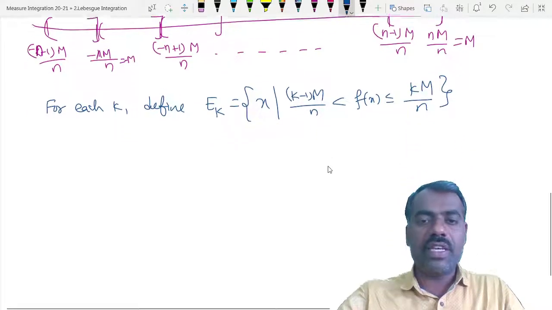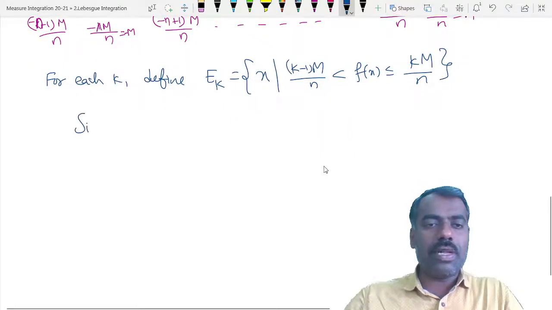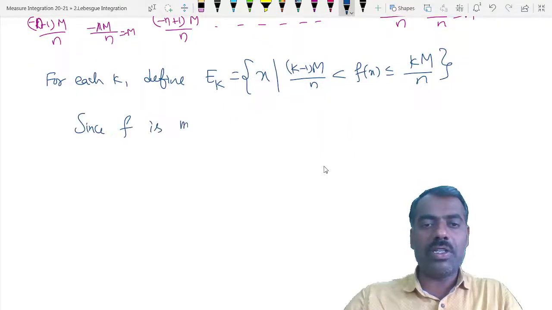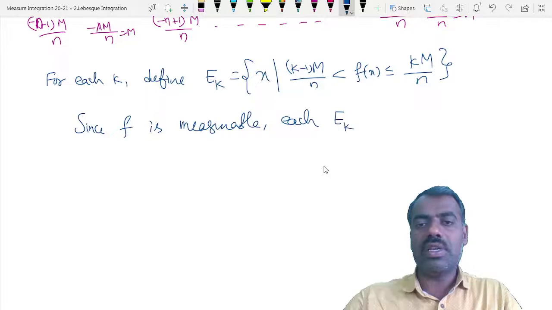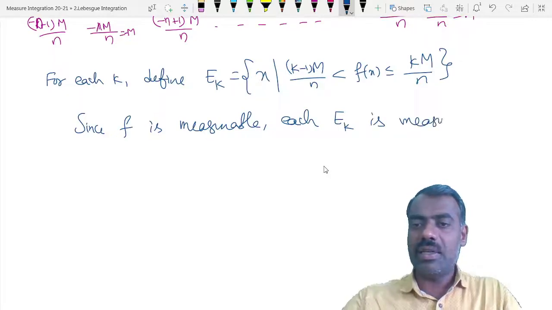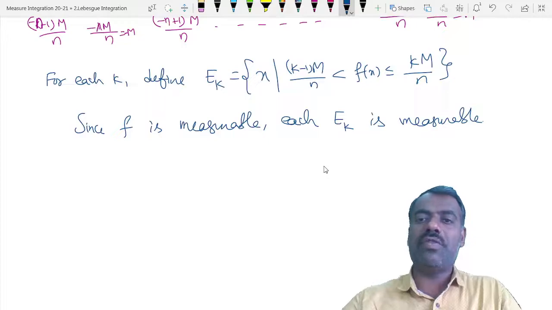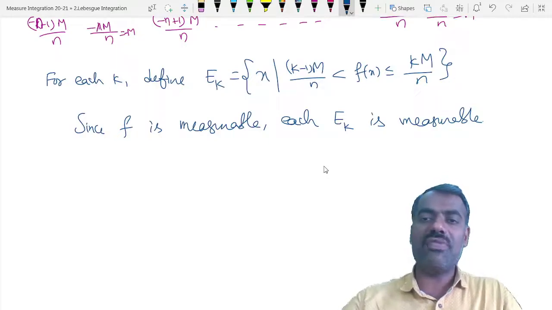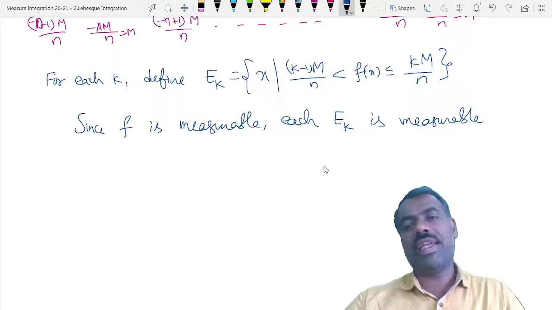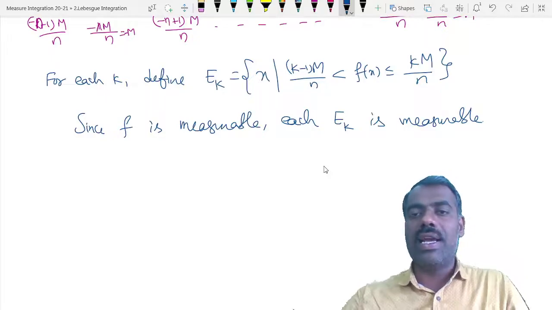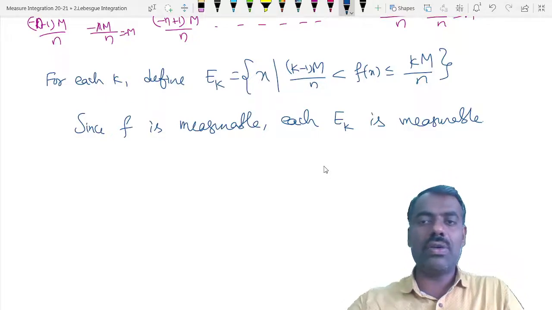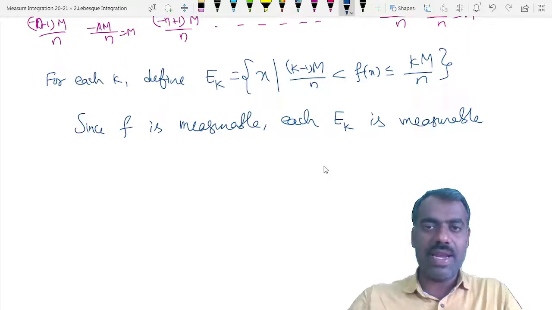Then we can check that since f is given to be measurable, each E_k is measurable. Because f is measurable, all x such that f of x is less than alpha, or f of x is greater than alpha, are measurable sets. You can write E_k as the intersection of two sets: f of x less than or equal to km by n, and f of x greater than (k minus 1)m by n. So each E_k is measurable.